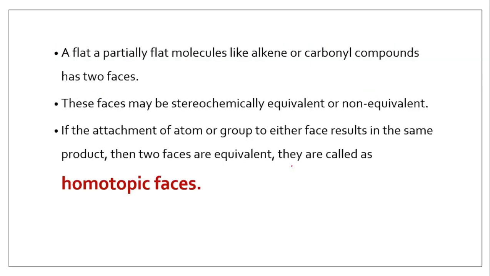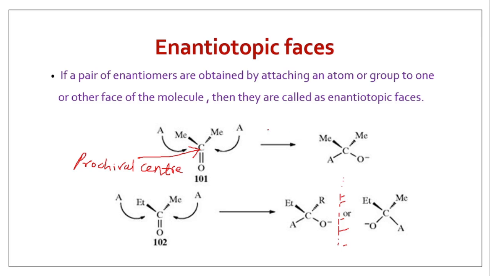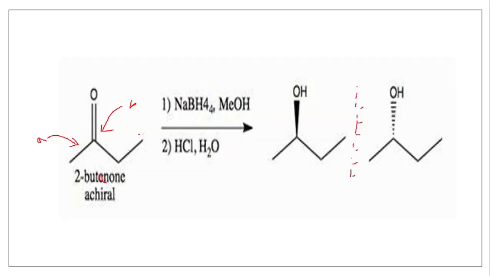Okay, let us see with an example. This molecule is a carbonyl compound. So at the prochiral center over here, enantiotopic or diastereotopic ligands can be attached. So attack from this side results in these two. See this A and A. This is the attacking nucleophile. If it is attacking from this face, then it is attached here. And if it is attacking from this side, then it is attached here. So if it results in two stereoisomers, the relation between this molecule and this molecule is that they are enantiomers. Therefore, these faces are called enantiotopic faces. Now similarly, here also, enantiotopic faces.